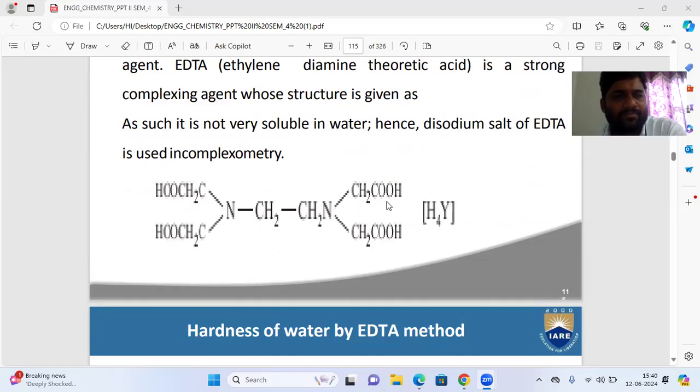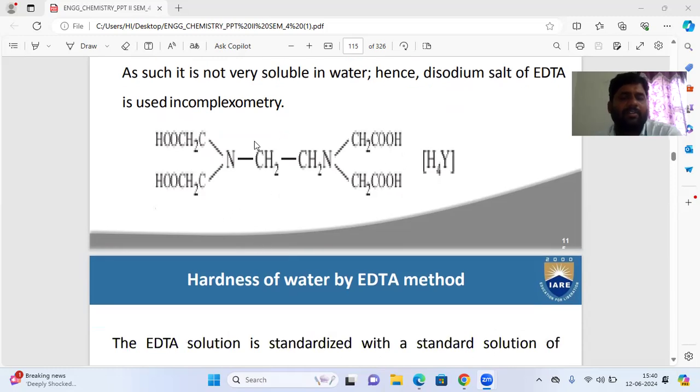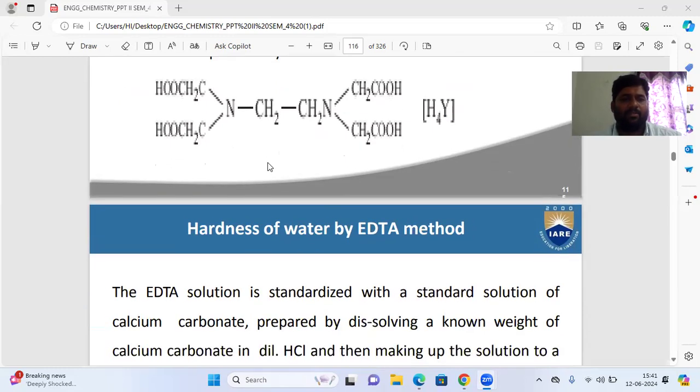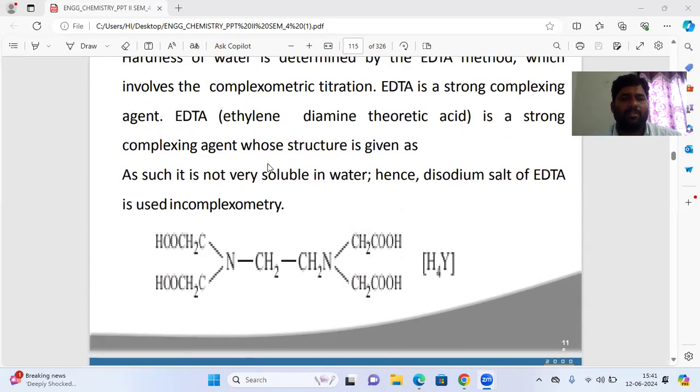It is insoluble in water, but the disodium salt of EDTA is soluble in water. So EDTA is a colorless complexing agent. Using this EDTA, you can determine the hardness of water, meaning how much hardness is present in water you can determine easily. So this is the EDTA method.